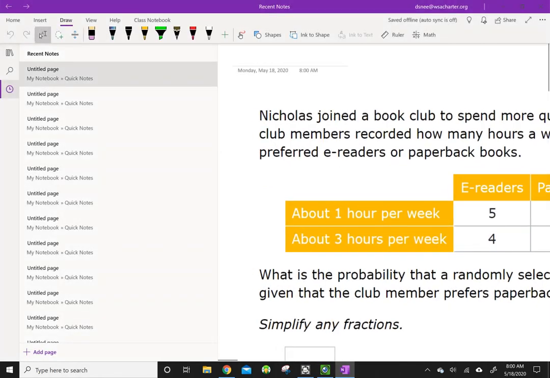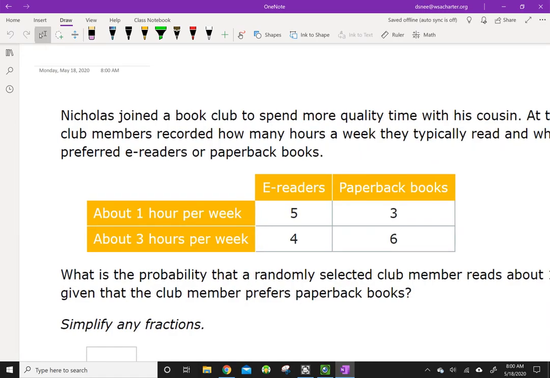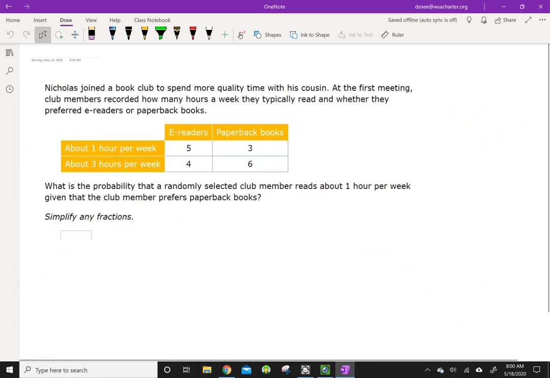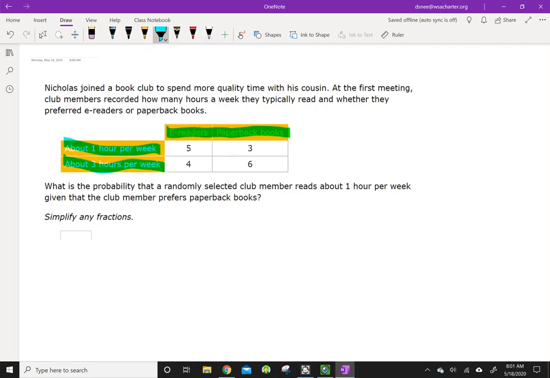Let's see what we got here. Again, the scenario at the top explains the data in the table. We've got column headings, e-readers and paperback books, and row headings, 1 hour per week and 3 hours per week. Those are the different categories, the up and down with the column headings and the side to side with the row headings. We're trying to find the probability that a randomly selected club member reads 1 hour per week given that the club members prefer paperback books. So it's given that they prefer paperback books.